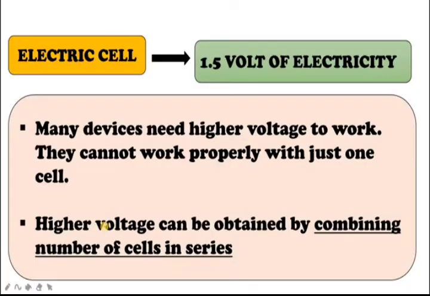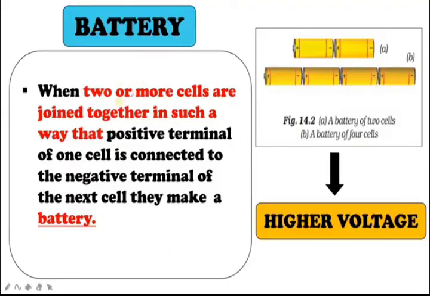Many devices need higher voltage to work. They cannot work properly with just one cell. Appliances like a remote, appliances like a torch, require high voltage to work. So higher voltage can be obtained by combining a number of cells in series. If one cell is connected with more cells, you can say that it is a battery. So what is the difference between a cell and a battery?